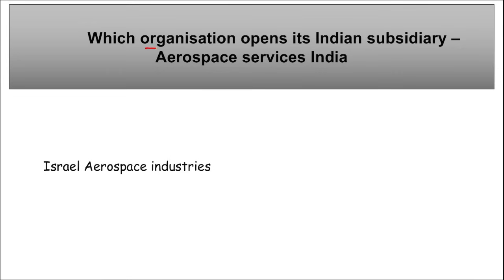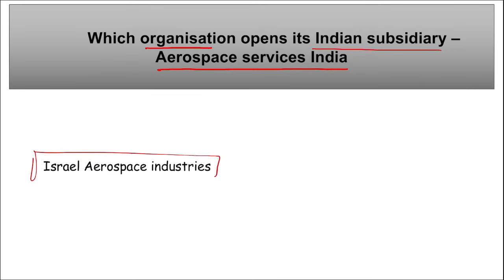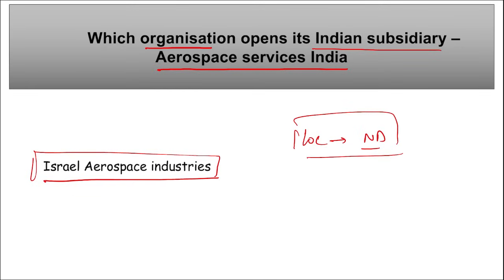Next, which organization opens their Indian subsidiary, that is Aerospace Services India? So it is Israel Aerospace Industries. They have recently opened their Indian subsidiary, that is Aerospace Services India, and the location where they have opened it is in New Delhi. So the location also becomes important. The question can be asked that Israel Aerospace Industries has opened their Indian subsidiary, Aerospace Services India, and what is the location where they have opened it? It is in New Delhi.